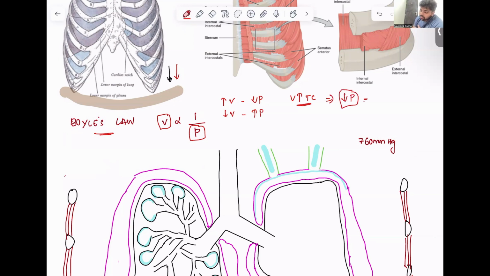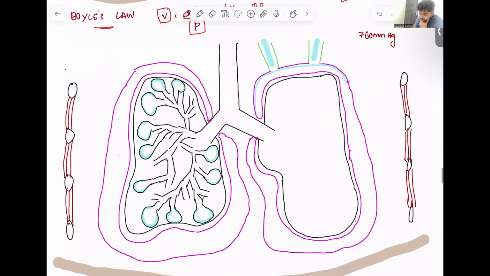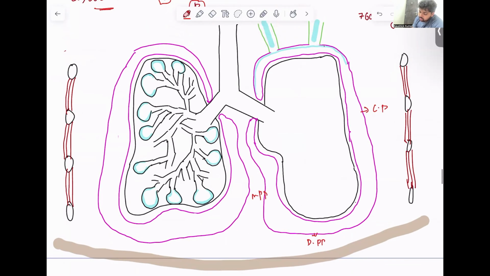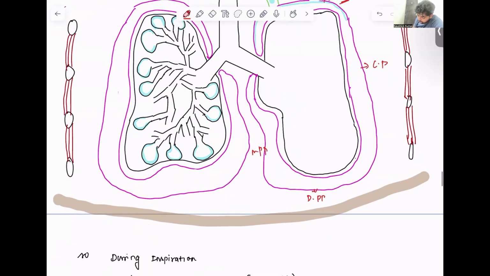So where exactly is this pressure dropping? I'll show you. I mentioned in the earlier videos the relationship of the parietal pleura. This part is the costal parietal pleura, this part is the diaphragmatic parietal pleura, the mediastinal parietal pleura, and the cervical parietal pleura. So when the diaphragm contracts, the part of the parietal pleura that is related to the diaphragm also goes along with the diaphragm. And because of this, the distance between the parietal and visceral pleura increases.